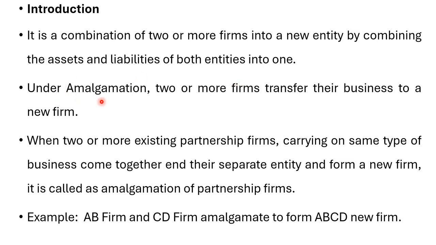Under amalgamation, two or more firms transfer their business to a new firm. When two or more existing partnerships carrying on the same type of business come together by ending their separate entity and form a new firm, it is called amalgamation of partnership firm. For example, suppose there is A and B firm, this is one partnership, and second C and D firm, this is the second partnership.